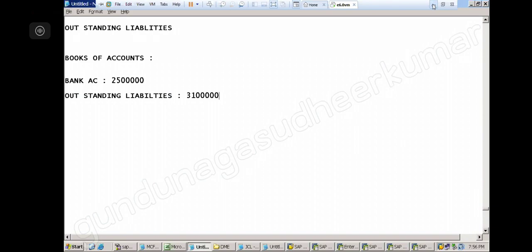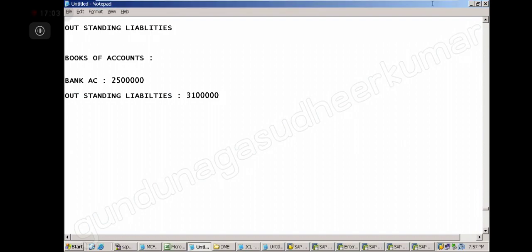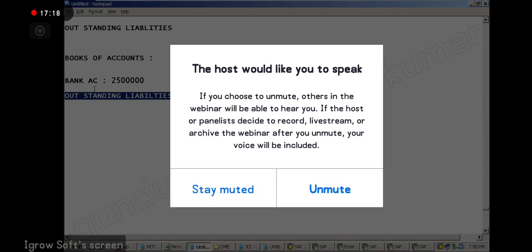Yeah, I'm back. So we were talking about open item management. Now here, if I am just showing my bank account balance without showing my outstanding, it is not correct, right? So my books of accounts are not showing the true picture. In my books of accounts, I should show my outstanding liabilities also. So how will I show? By creating an account.